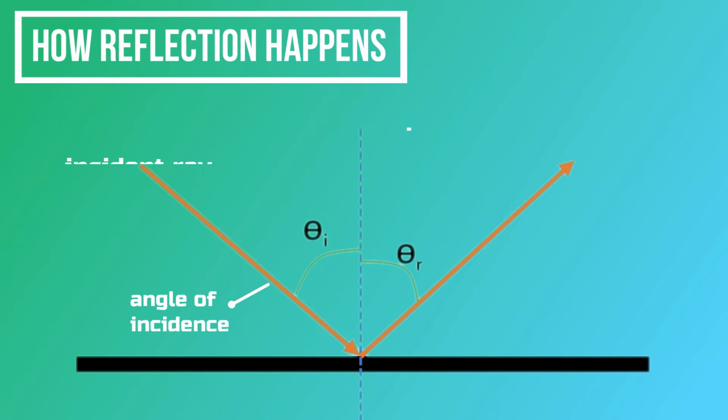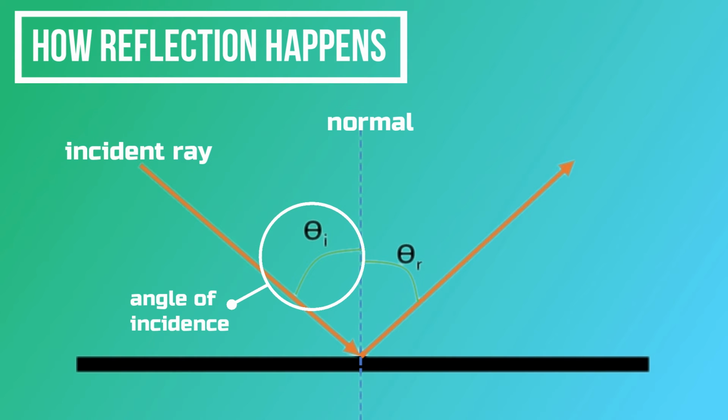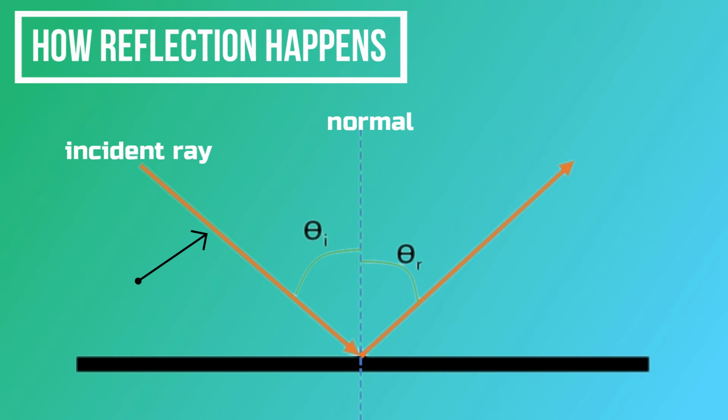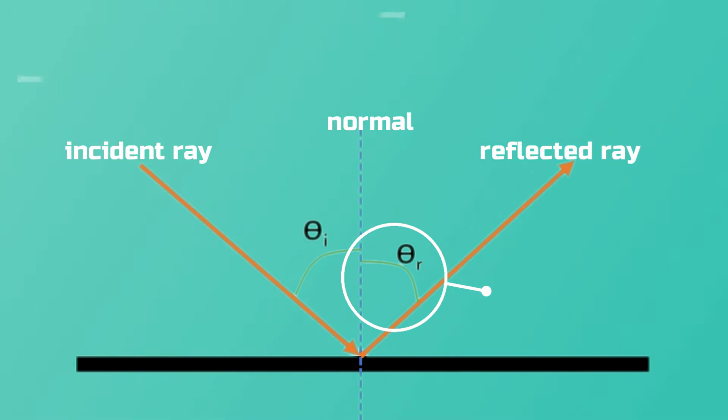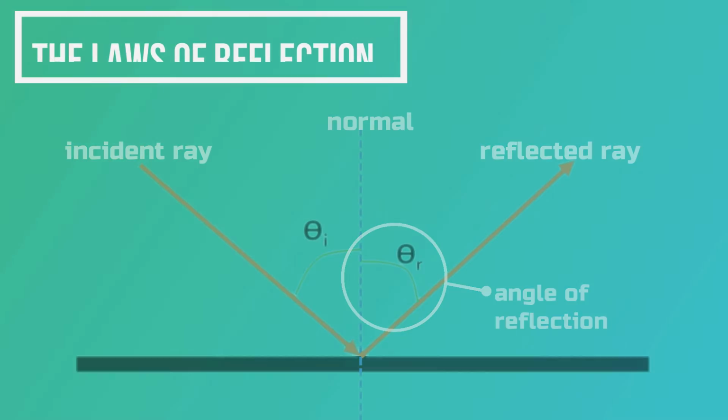The angle that the incident ray makes with the normal is called the angle of incidence. When the incident light ray hits the surface, its reflection is represented by this arrow. This is called the reflected ray. This is the light ray that is directed towards the eye of the observer. The angle that the reflected ray makes with the normal is called the angle of reflection.